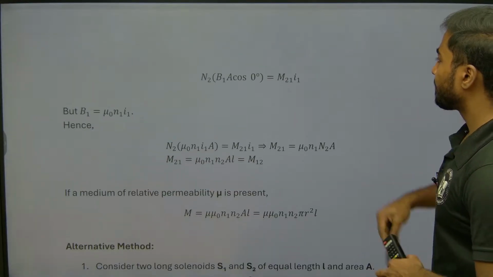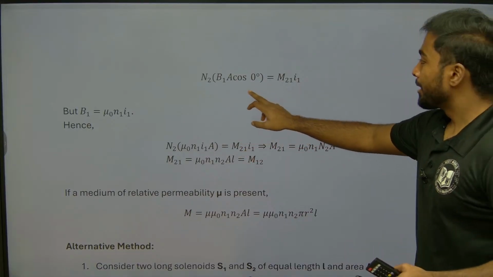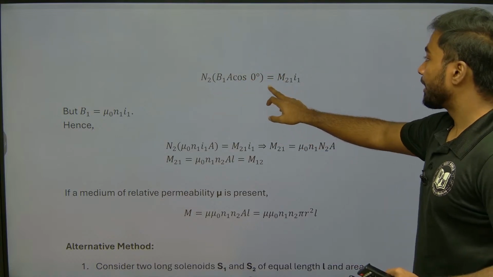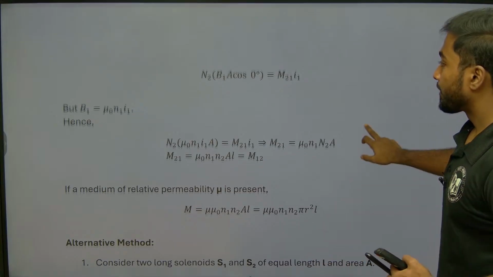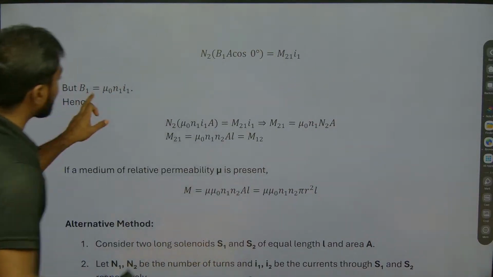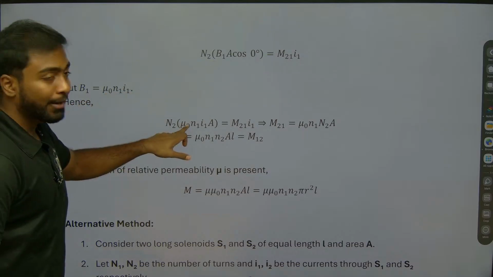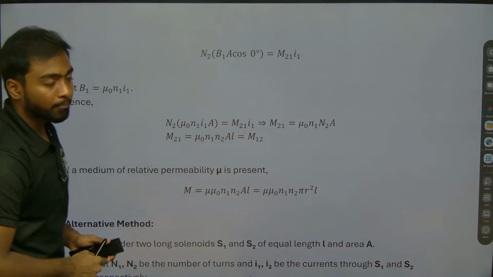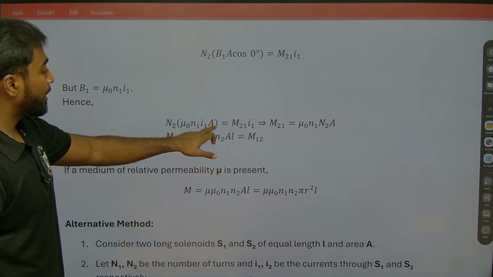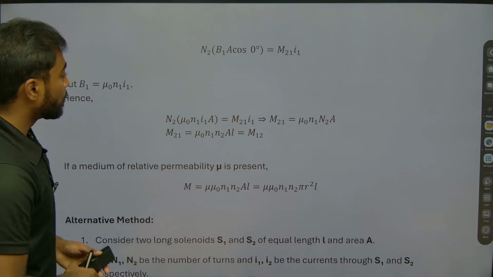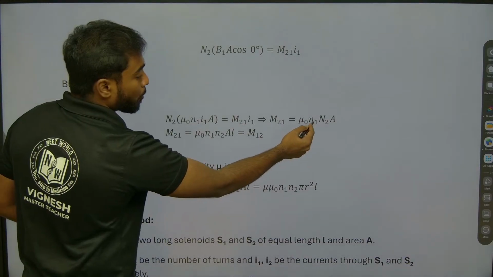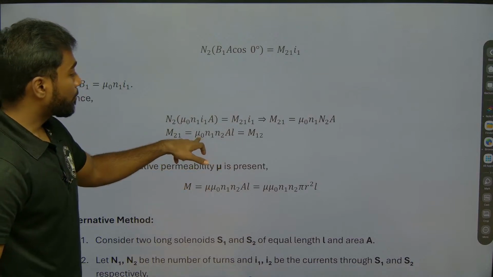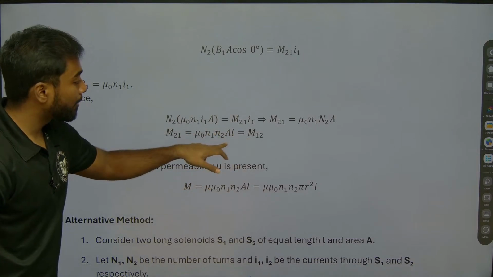The angle between them will be 0 degrees. So N2 B1 A cos theta, the flux, will be equal to M21 I1. Here we know that B1 is mu naught n1 I1. When we substitute the value, mu naught n1 I1 into A will be equal to M21 I1. We rearrange it, and I1 and I1 get cancelled off. So M21 will be mu naught n1 N2 A, and with length L it is mu naught N1 N2 A by L, which is nothing but the volume term.